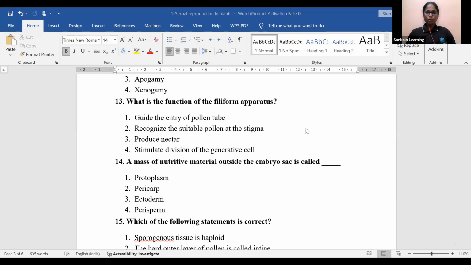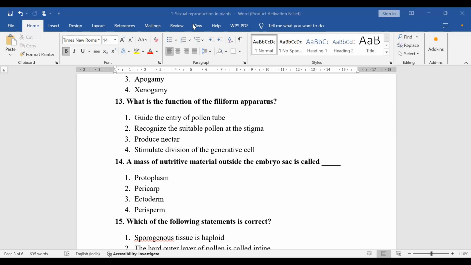Okay, most of them are for proceeding with both. Fine, I will proceed both in Kannada as well as English, because many students across Karnataka are requesting me to include Kannada here. Next. What is the function of piliform apparatus? Read the options and let me know the answer, please.